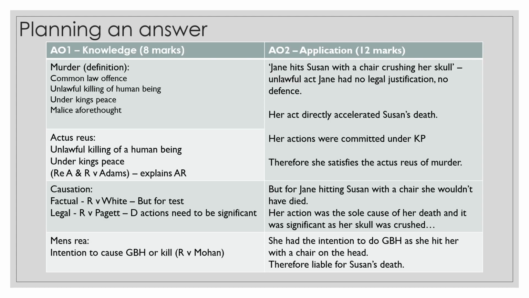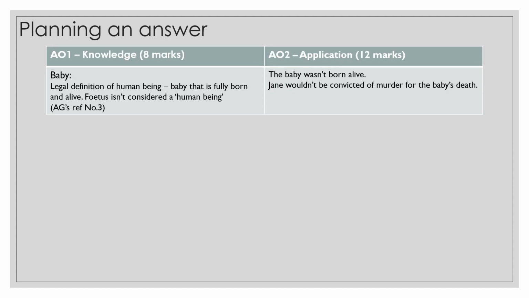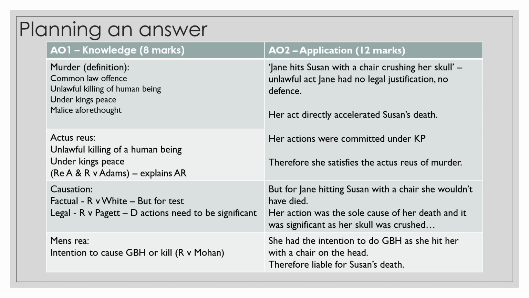The second part is whether she's liable for the death of the child, and that's the next bit. So we look at the legal definition of a human being. It requires that the baby be fully born and be alive. A fetus isn't considered a human being, and the case we use to prove that is Attorney General's Reference No. 3. Susan's baby wasn't born alive, and we come to the conclusion that Jane wouldn't be convicted of murder for the baby's death. And that's a level 4 plan for this 20 marker answer.